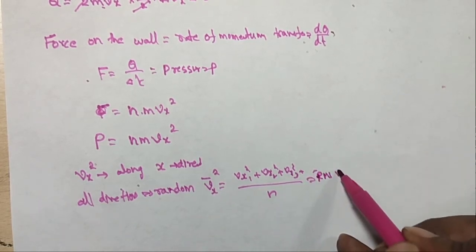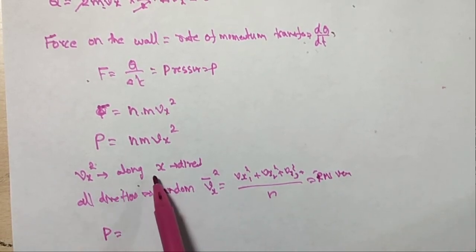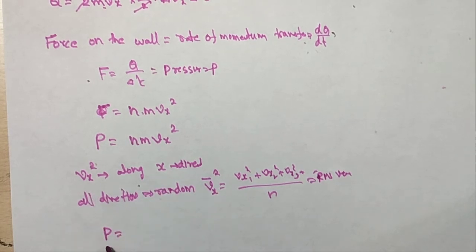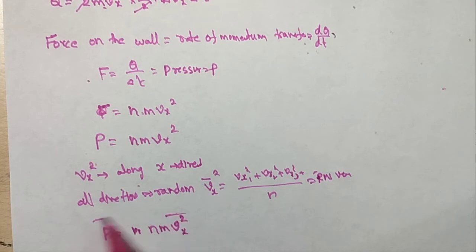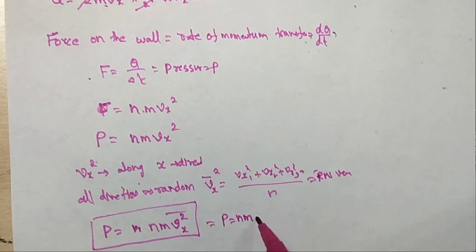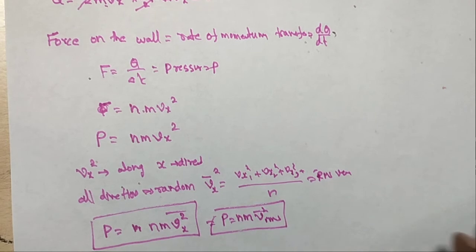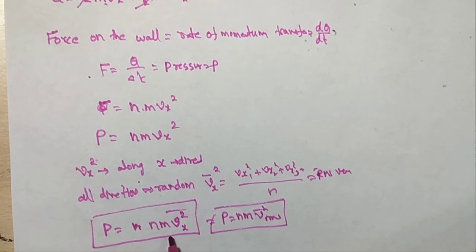So P is equal to n m Vx square bar, or P is equal to n m V square RMS. This is the pressure only in the x direction.